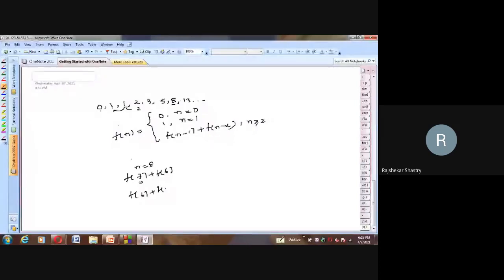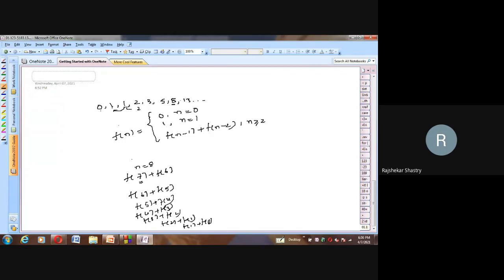And f of 6 is f of 5 plus f of 4. So 5 will become f of 4 plus f of 3. Likewise we are reducing one by one. Then f of 4 will become f of 3 plus f of 2. Lastly f of 3 will become f of 2 plus f of 1, and f of 2 is further f of 1 plus f of 0. So this was the first half only, and the second half is there already.